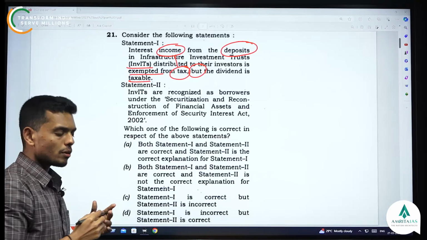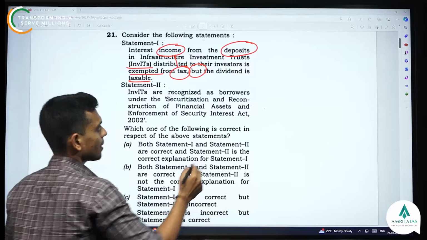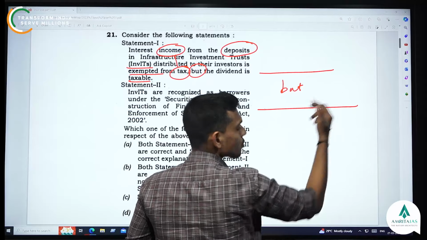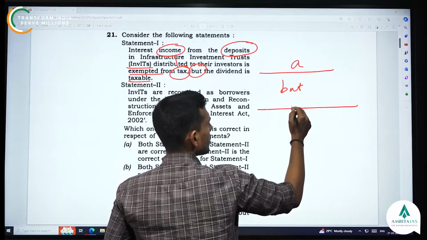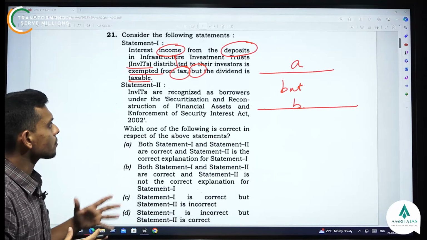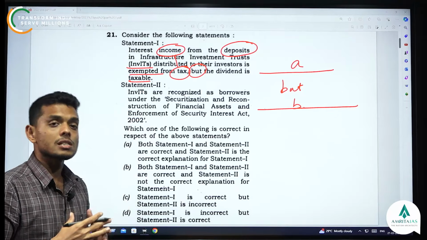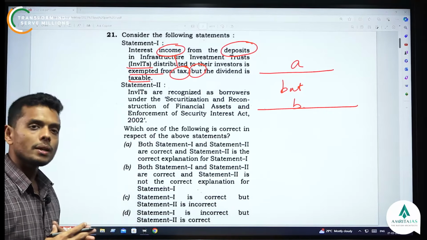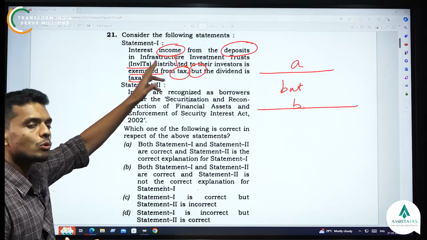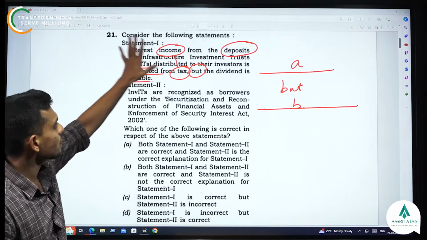If you have analyzed several UPSC previous year questions, you would see this kind of statement, that is, something is true but something else is true. That is, there is a statement A but statement B. There are people who have come up with this analysis saying such kind of statements mostly will be wrong. If you analyze all such questions which have come up in the PYQs, mostly they tend to be wrong. That is one logic you can apply over here. But again, see the income. In India the income is taxed. Logically this is also wrong. So the first statement is wrong.